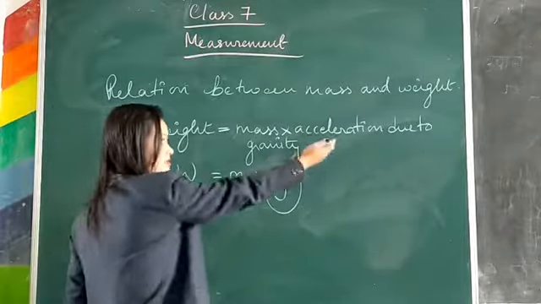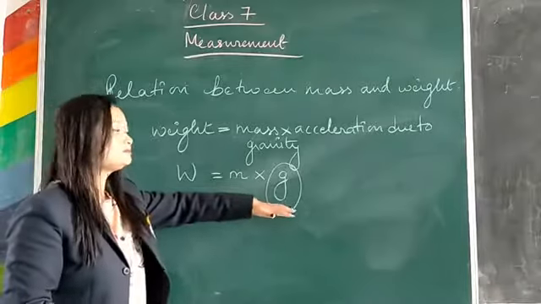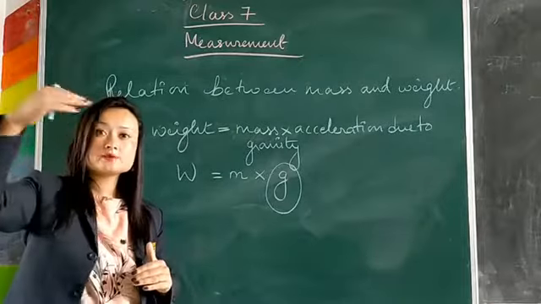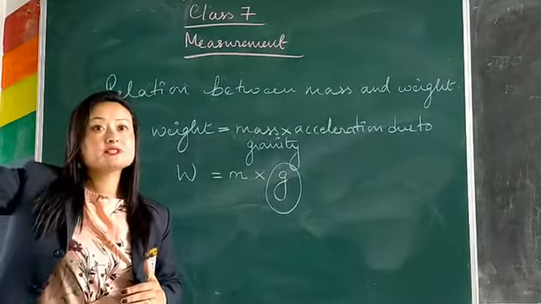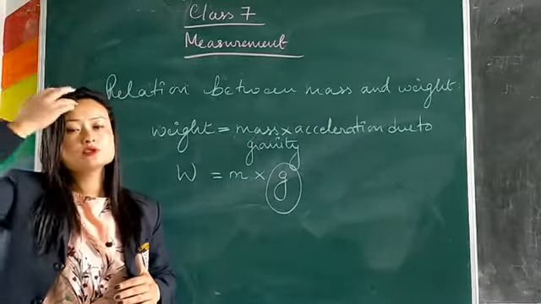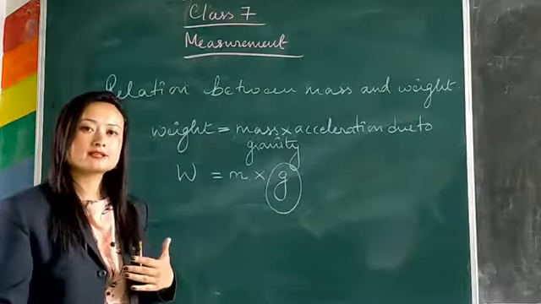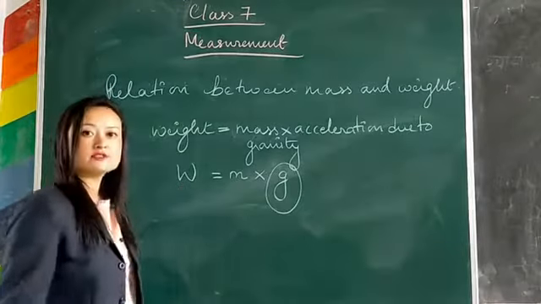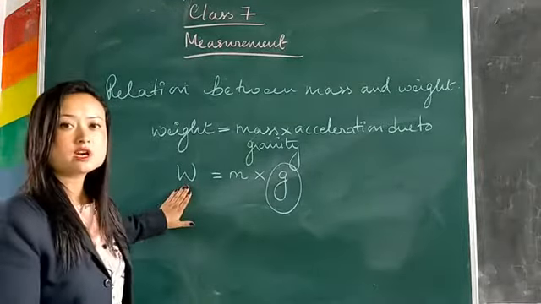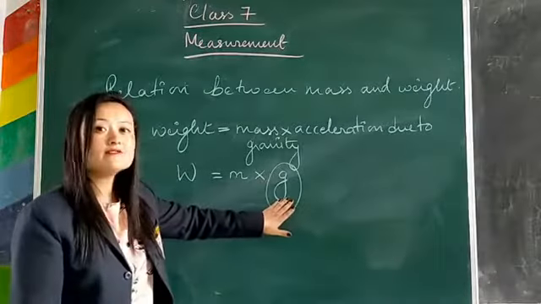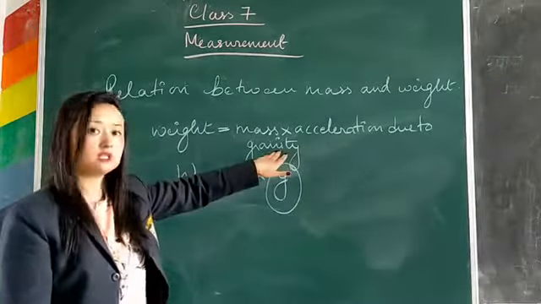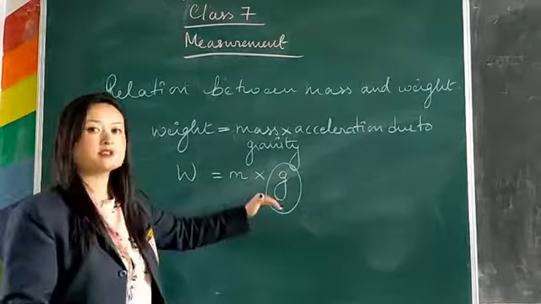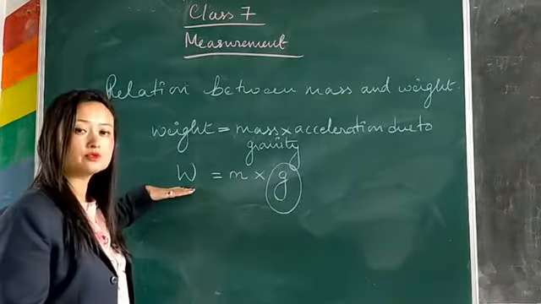We've discussed what acceleration due to gravity is in the classroom itself. The value of g will be different in different places. It's different at the center of the earth, it is different at the poles, and it will be different in space and at the moon. So it varies from place to place. Since the value of g changes, the value of W, that is your weight, also changes. So now you know why weight changes. The value of weight changes because of the value of g, the acceleration due to gravity, the gravitational force with which any object falls down on the earth.